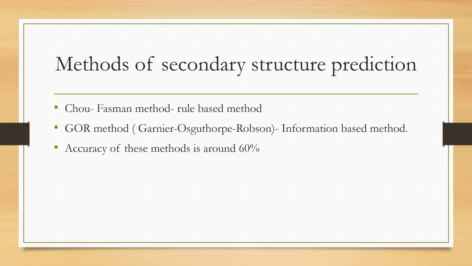Please don't get confused. I'm talking about the Chou-Fasman method of secondary structure prediction. Here, an alpha helix is predicted in a stretch of 6 residues.